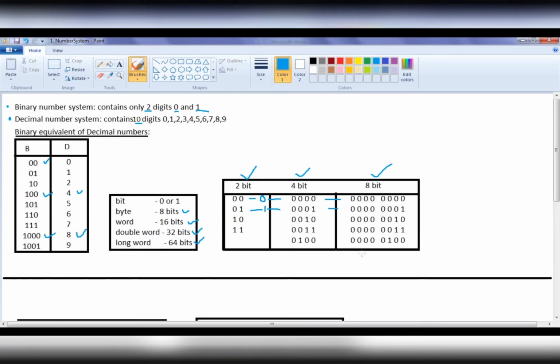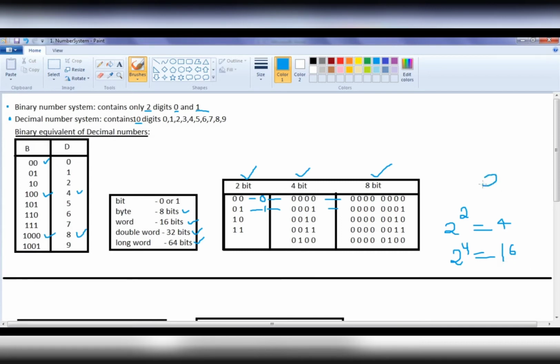If a machine is a 2-bit machine, then we can represent 2 raised to the power of 2, which is equal to 4. So 4 decimal numbers we can represent. If a machine is a 4-bit machine, 2 raised to the power of 4 is equal to how much? It is equal to 16. So we can represent 16 decimal numbers.